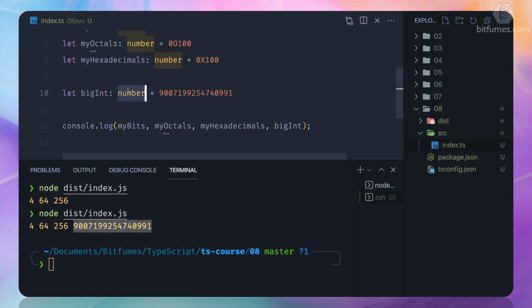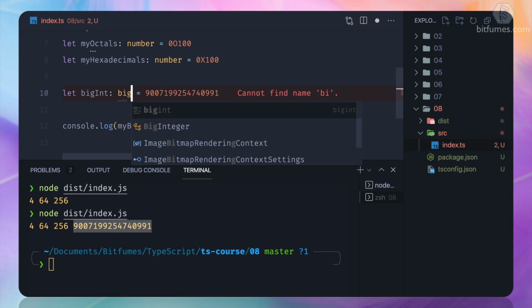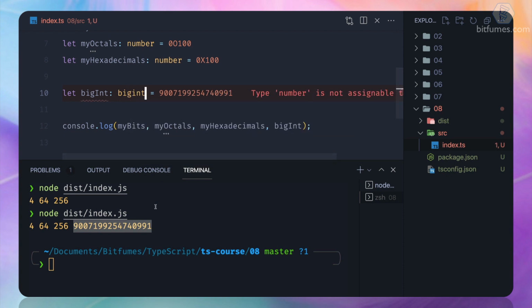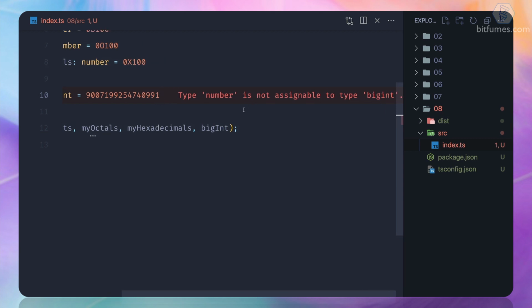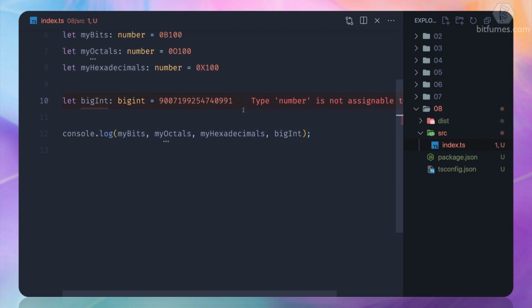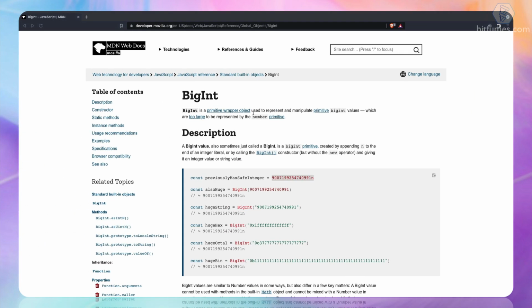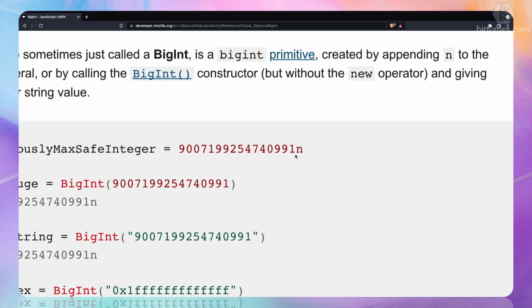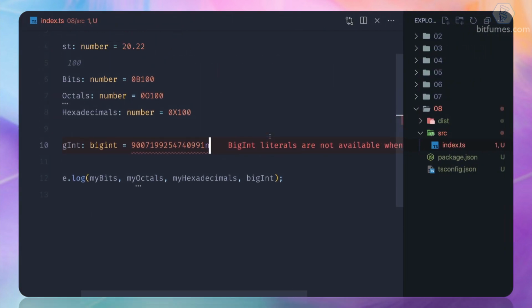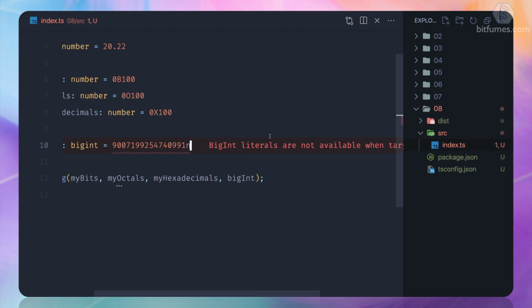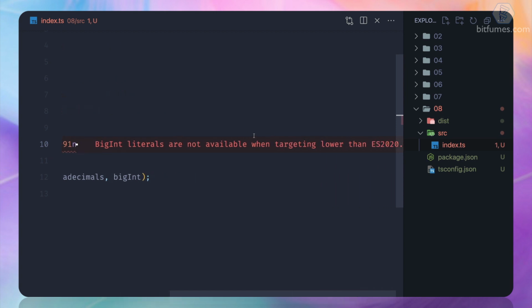But you know, one thing is also there. We can also say BigInt just like this. So why is it not working? Because to define a BigInt, you need to use n at the last, and you can see here they have used n to define a BigInt. Now with this, we have a complaint from the error lens extension I already have.